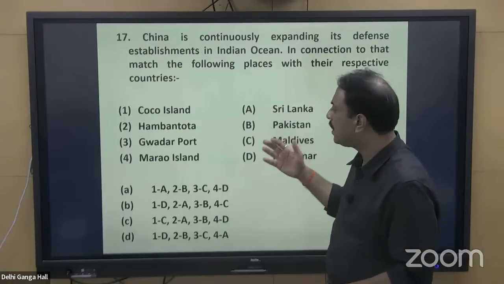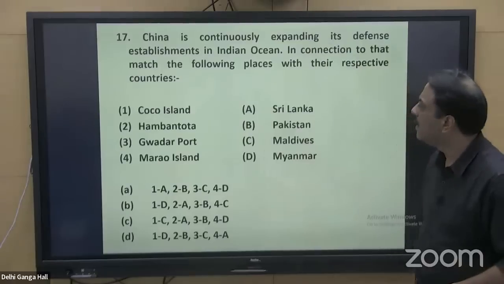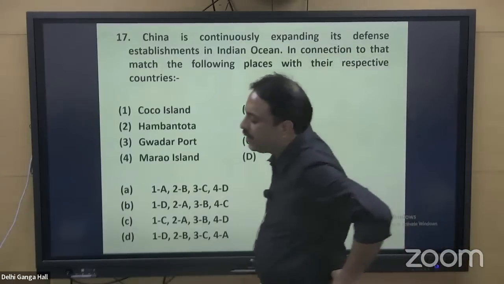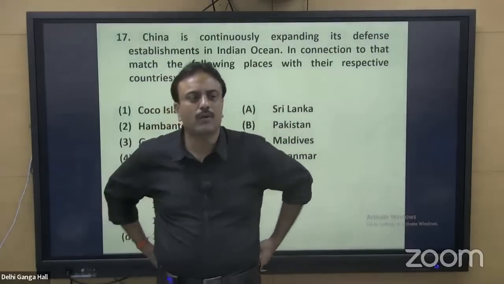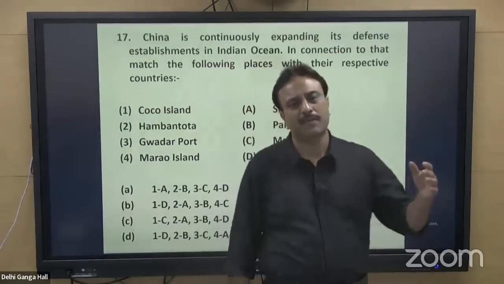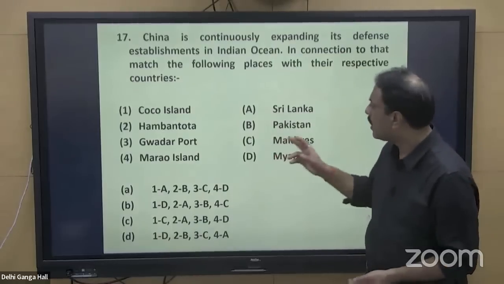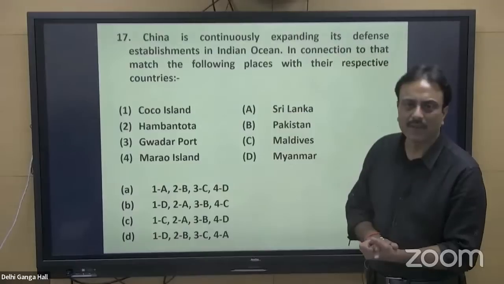And the question is testing your knowledge on, again, an atlas, a map-based question: where are these places located? Which country is of significance for that particular region? Coco Island, Hambantota, Gwadar Port, Marao Island. So Coco Island, where is it? Just now, while going through the map of Andaman and Nicobar, I told you that India is separated from Myanmar via a water body called the Coco Channel between Andaman and Myanmar. So Coco Island belongs to Myanmar.